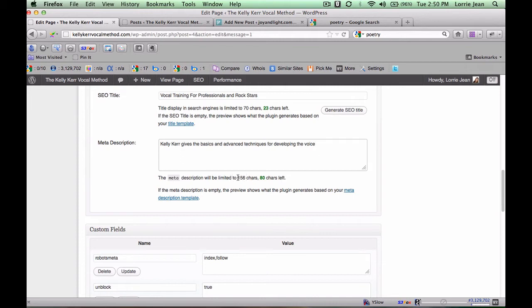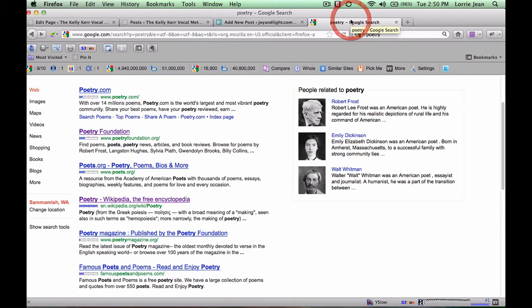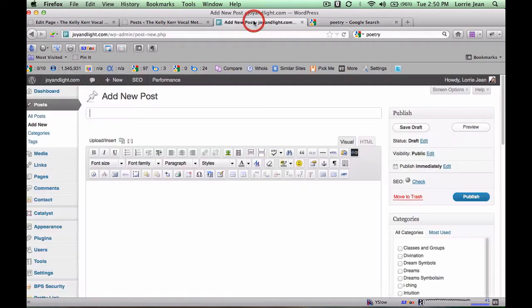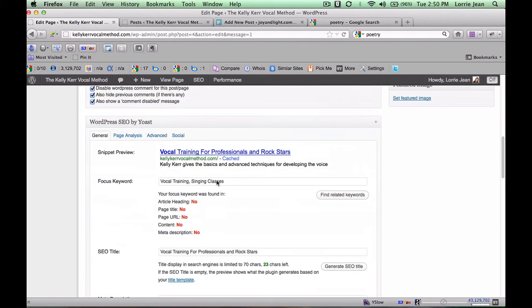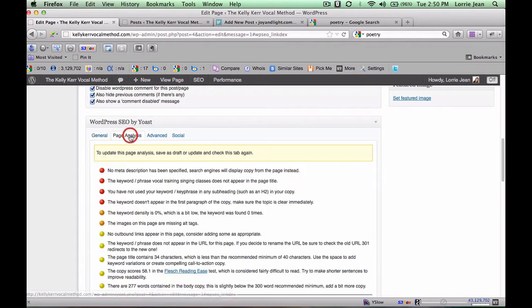You want to have up to 156 characters, but really you want to stay up to 124 because it depends on what you have going on here. This is not 156 characters, but you can have up to 170 on there. Then we can also do a page analysis right here.